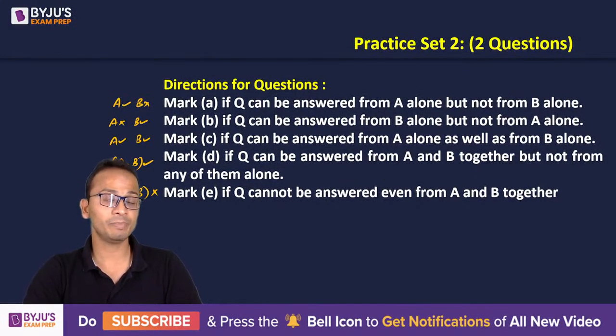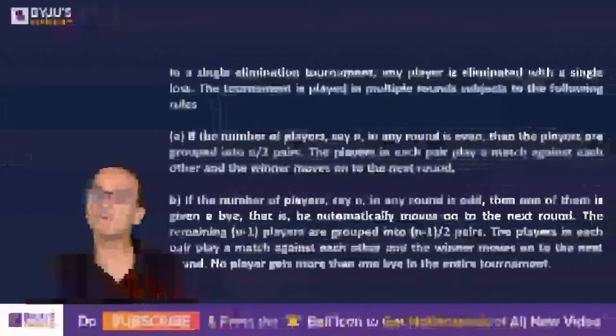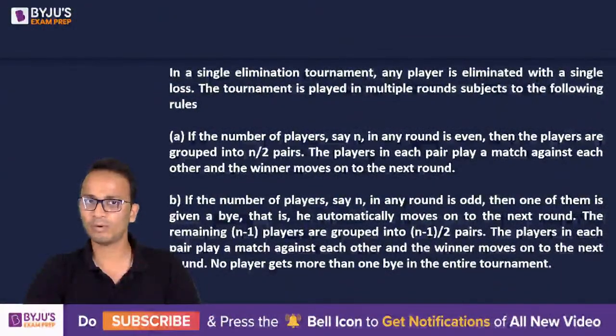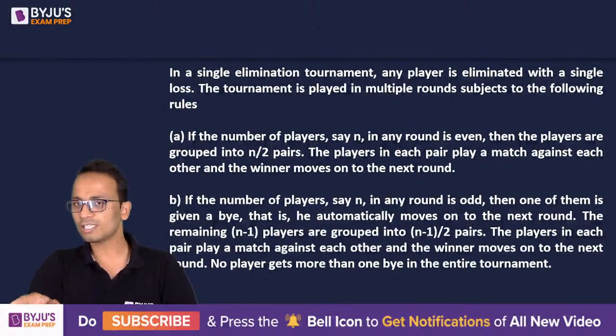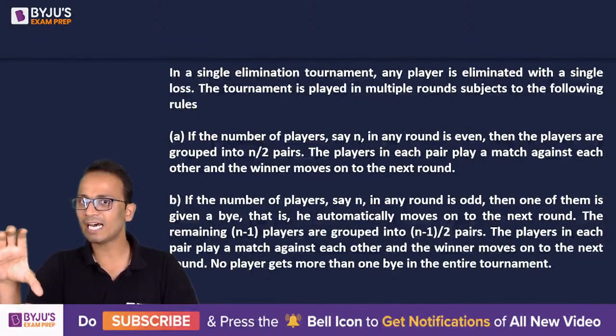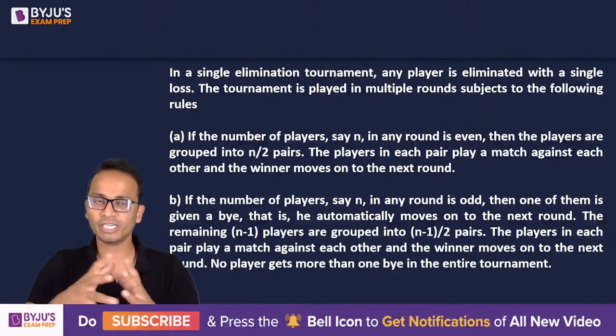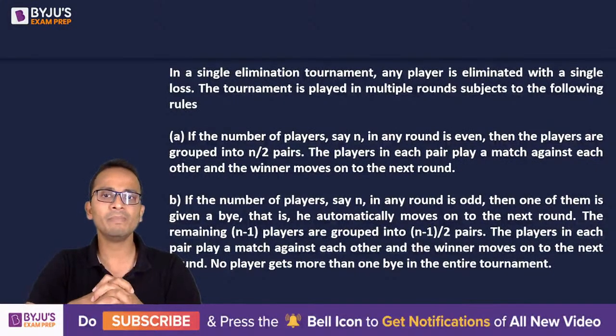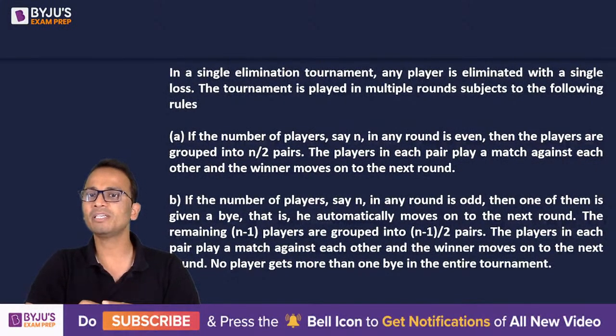The information will be given on 2 slides. So I'll be showing you the information one by one. So these are not the statements. This is the entire direction. This is the common information. So read the question. In a single elimination tournament, any player is eliminated with a single loss. Basically a knockout tournament. The tournament is played in multiple rounds subject to the following rules. So below are the rules.